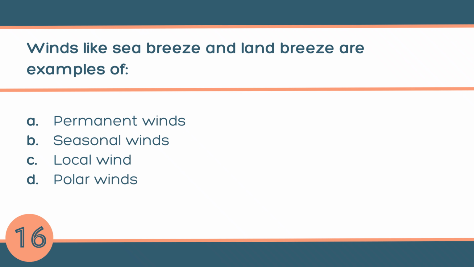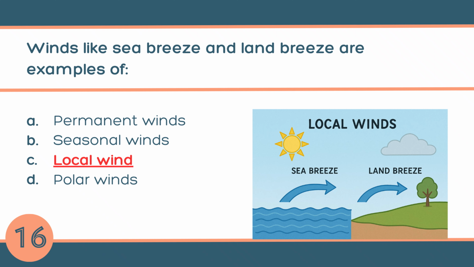Question number 16. Winds like sea breeze and land breeze are examples of A. Permanent winds, B. Seasonal winds, C. Local wind, or D. Polar winds. The answer is C. Local wind. They blow only in a small area and for a short duration depending on local temperature differences.